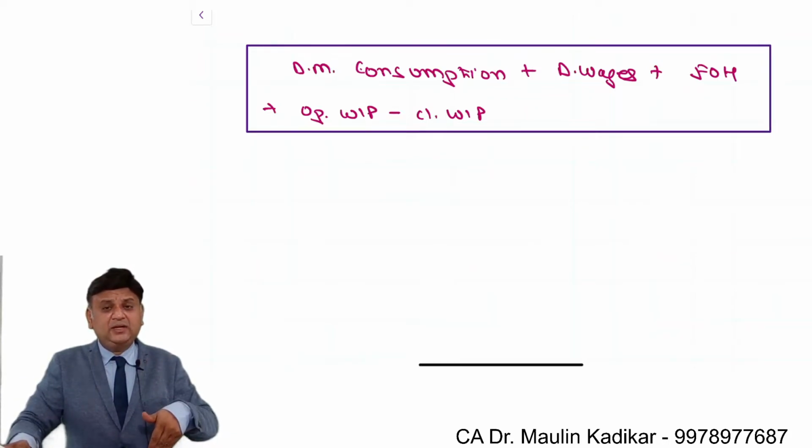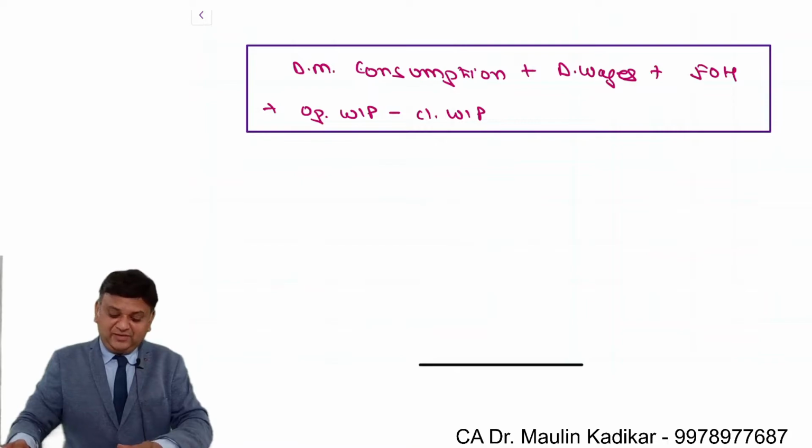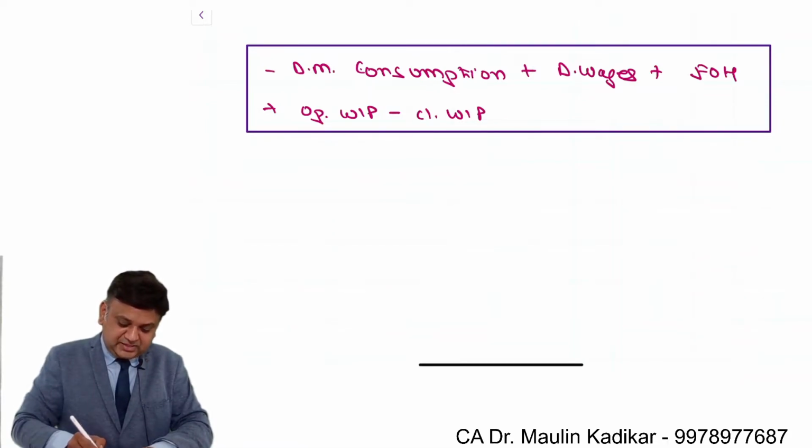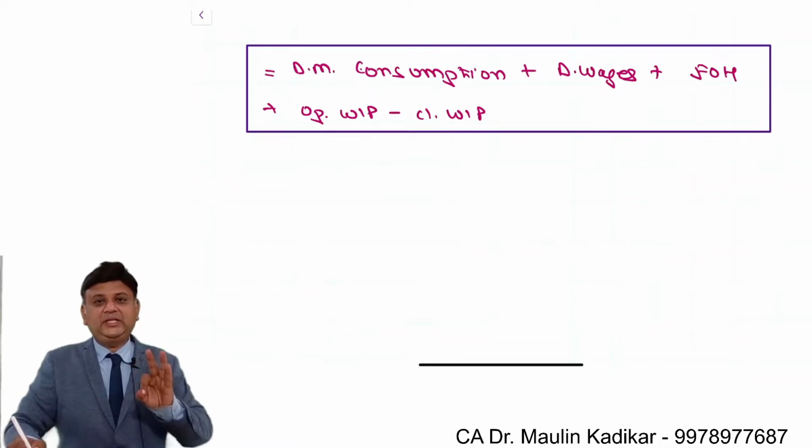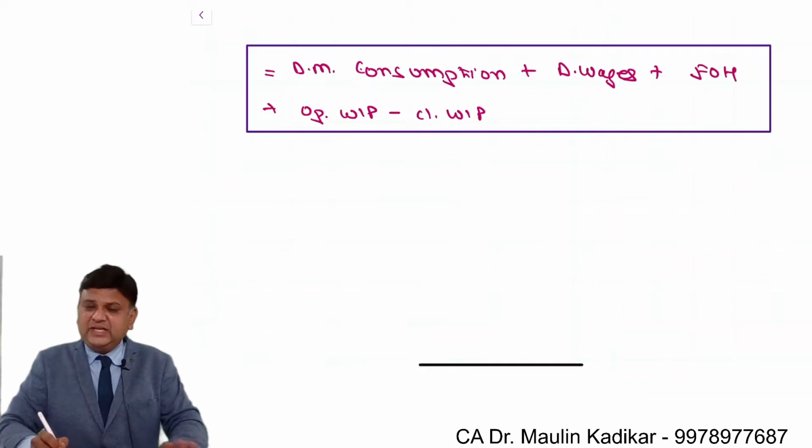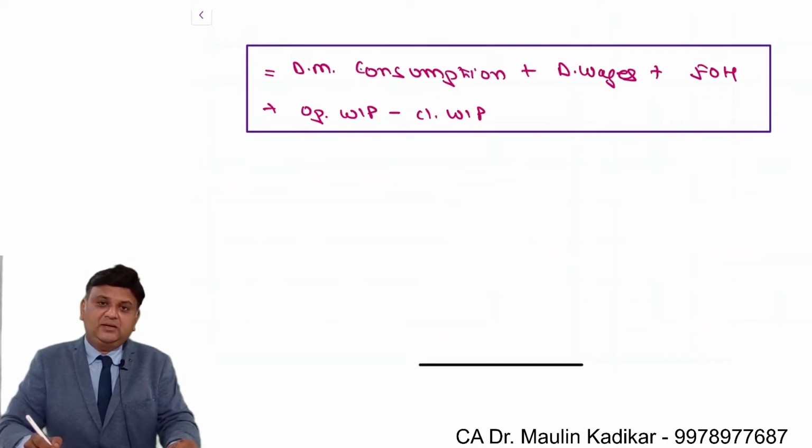However, in the question, sufficient information is not given with which we can make this calculation. So institute has provided a very simple answer. They have considered COGS as works cost because no information is given for that.